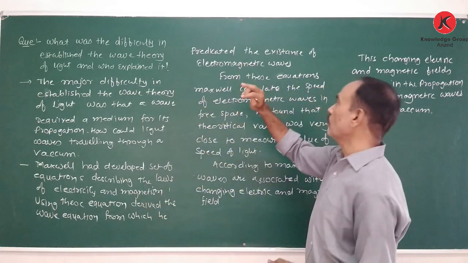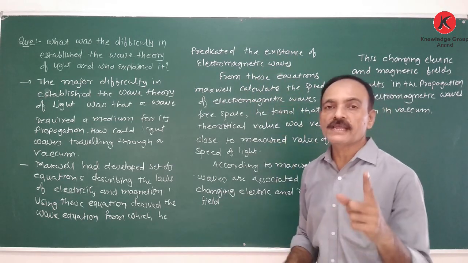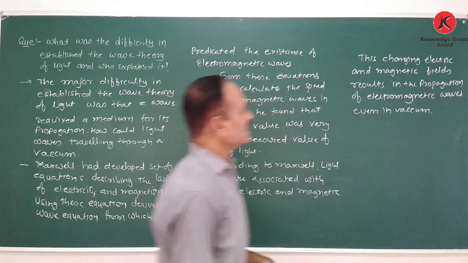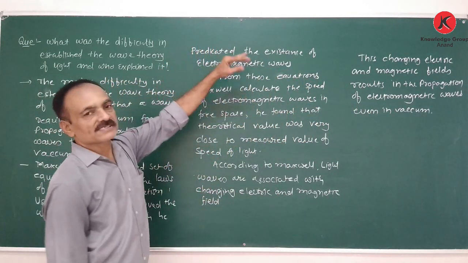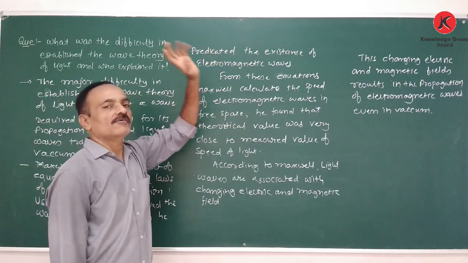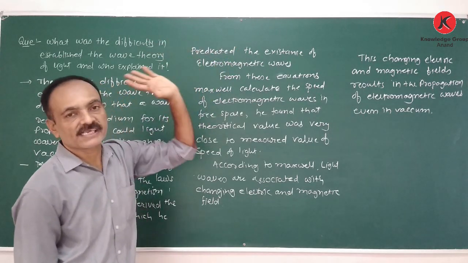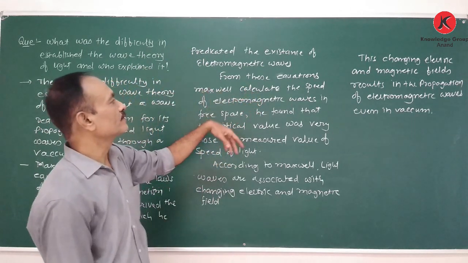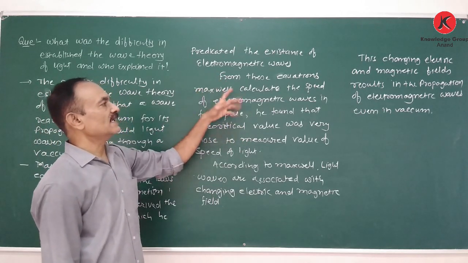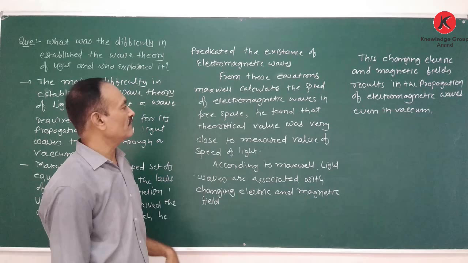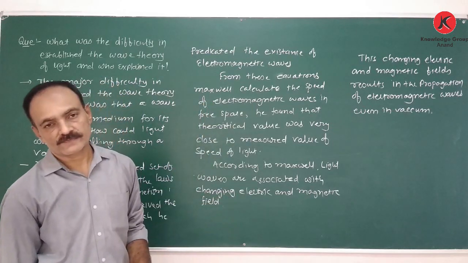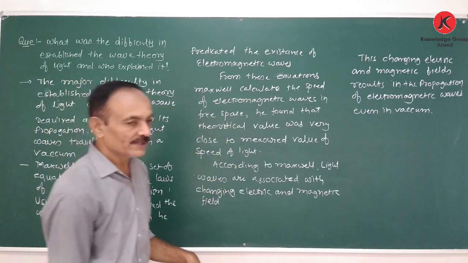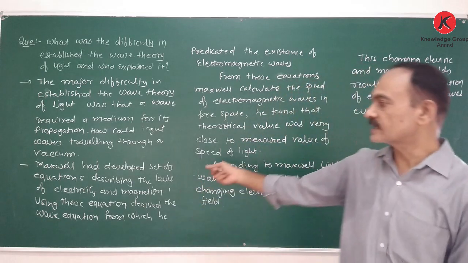And he also predicted the existence of electromagnetic waves. After that, what are the electromagnetic waves obtained? He found the speed of these electromagnetic waves in a vacuum. This speed is very close to the practical value. So from this equation, Maxwell calculated the speed of electromagnetic waves in free space or vacuum. He found that the theoretical value was very close to the practical value of the speed of light in vacuum or free space.